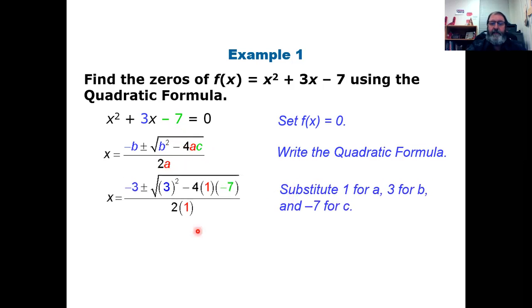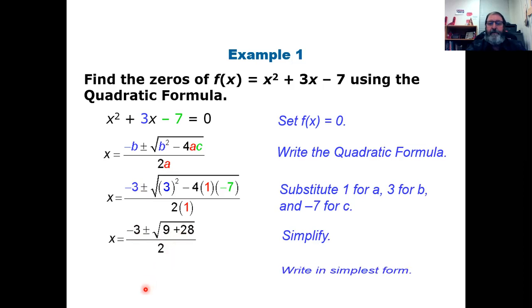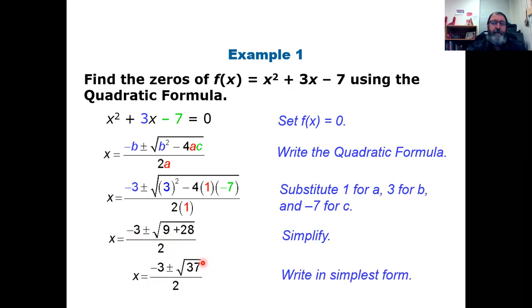So I can plug in those numbers. And we've already kind of talked through the arithmetic, and I've got my opposite of 3, my -3. I've got my 9 plus 28. So I take the 37 there, and then I ask myself, hey, is 37 a perfect square? No, it's not a perfect square. Does it have any perfect square factors that I could simplify that down? No, it does not. So it is in its simplest form. And that's my answer. And that's a perfectly fine way to write the answer.